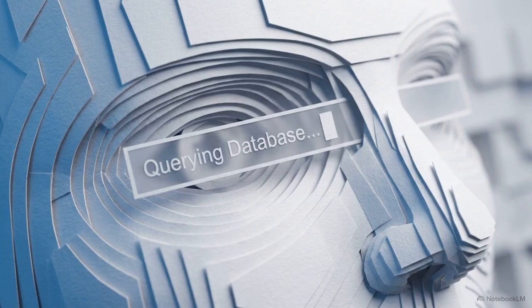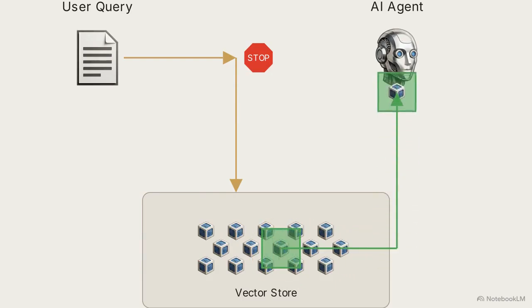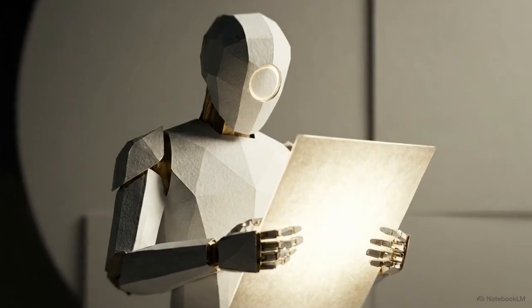Now that we have this memory grid built, let's look at how the AI actually uses it in real time when a user makes a request. As this flow diagram shows, the workflow changes completely. A customer asks a question, but instead of the AI generating an answer immediately, the system hits a mandatory pause. The query goes directly into our 3D filing system. The system searches the grid, pulls out the specific company rule relevant to the prompt, and sends it to the AI. Then comes the augmentation step.